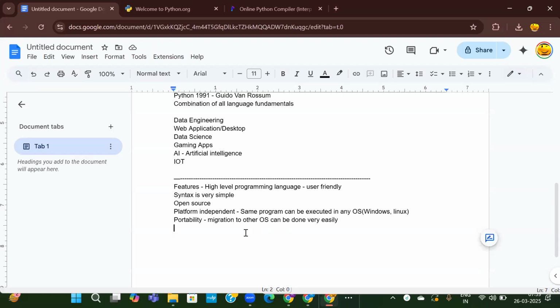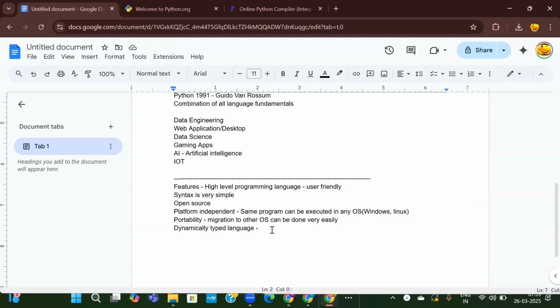And another feature is dynamically typed language. This is very, very important. Dynamically typed language, what does it mean? If you want to declare variables and assign values to them, like a equal to 10, or name equal to your name, or language equal to Python.